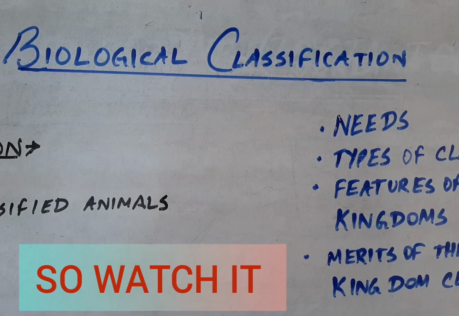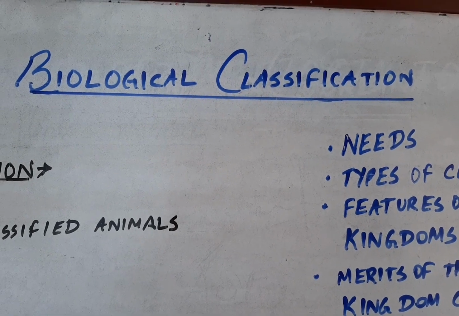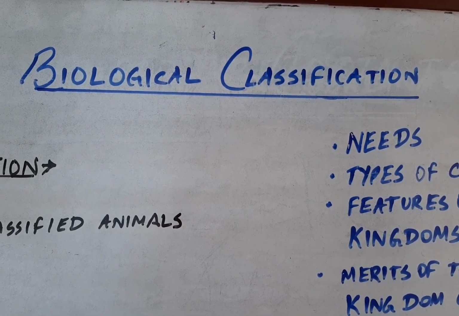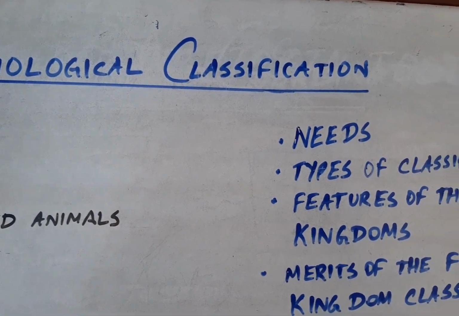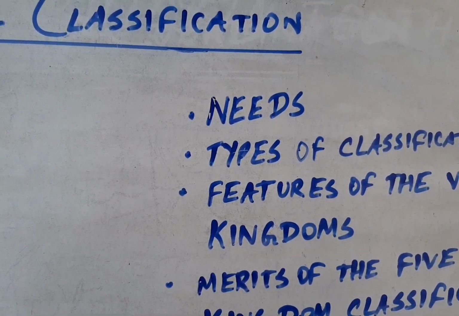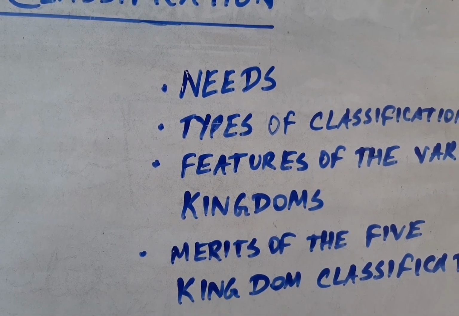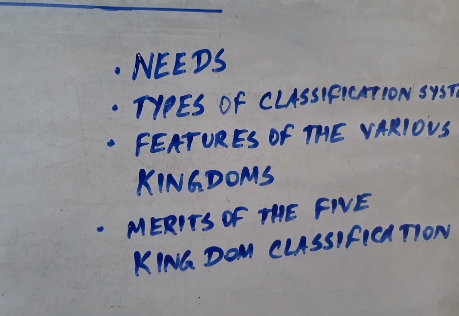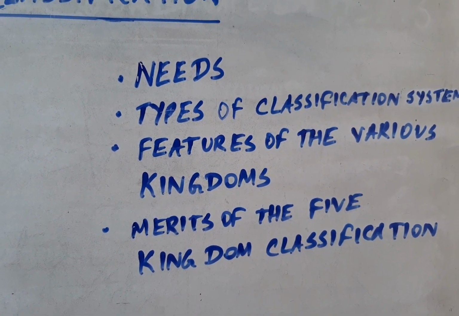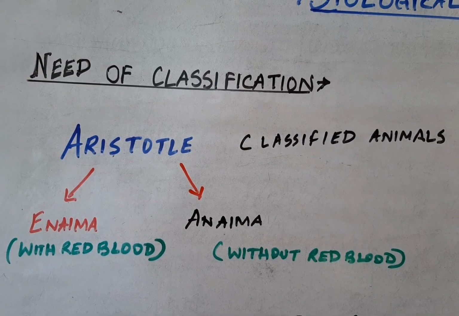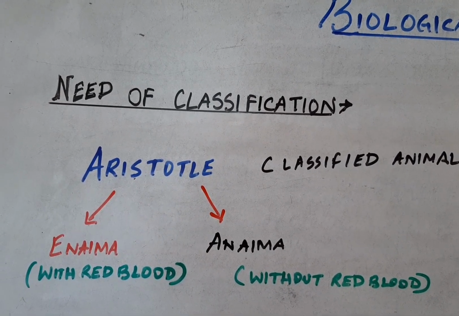In today's video I am going to tell you about the needs of classification and the types of biological classification, along with the features of only the plant and animal kingdom. So watch it. So my dear students, here I am with the topic of biological classification. Here I am going to tell you about the needs of classification first and then the types of classification system. So do watch it.